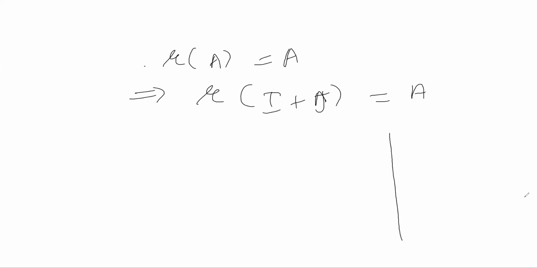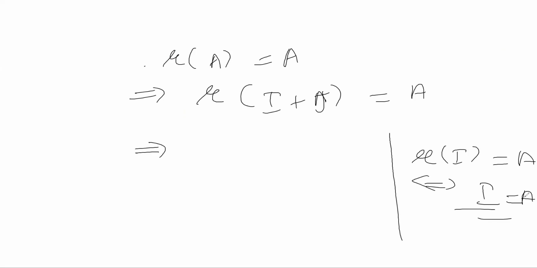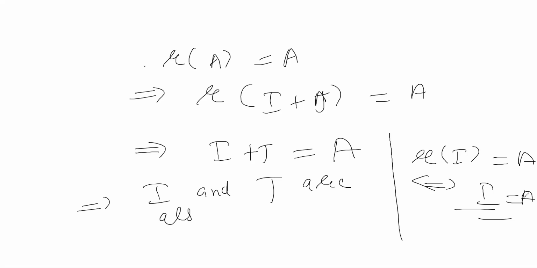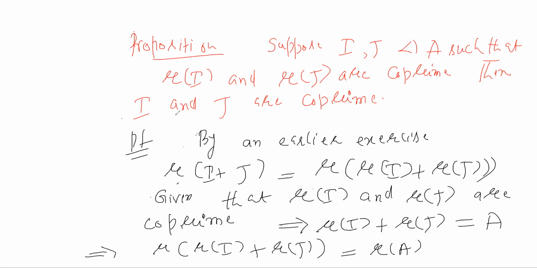तो अभी जो हमने पीछे एक्सरसाइज छोड़ी उसमें एक पार्ट ये भी था कि radical of I equals A if and only if I equals A. तो आपके पास आ गया radical of I plus J equals A. So it would imply that I plus J equals A. तो इससे आपको मिला कि I और J भी co-prime हैं. So this implies I and J are also co-prime. ठीक है. So suppose you have two ideals such that the radicals are co-prime, then the ideals are also co-prime.